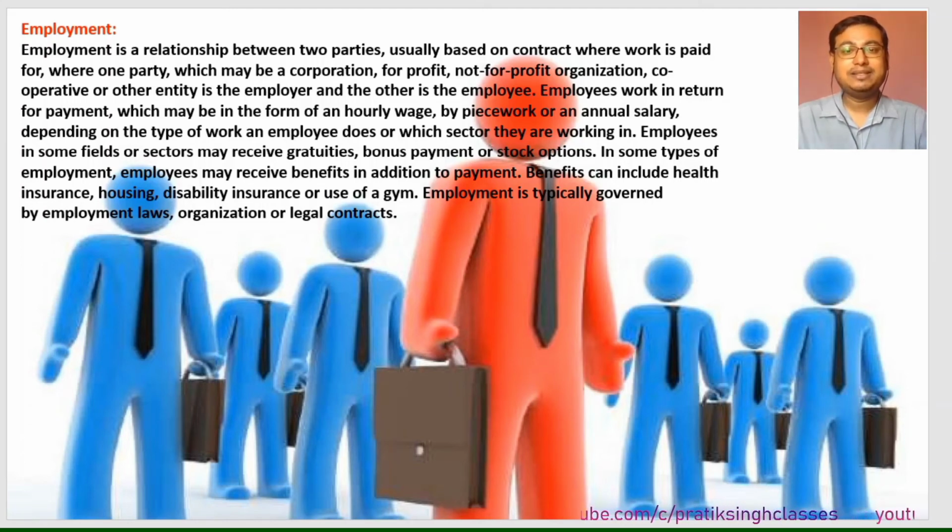That means the contract is the binding factor between the employer and the employee. The employee cannot cross that legal factor, and the employer cannot give something other than the contract. So this is the complete definition of employment. I hope you have understood it very well. Coming to our next slide.